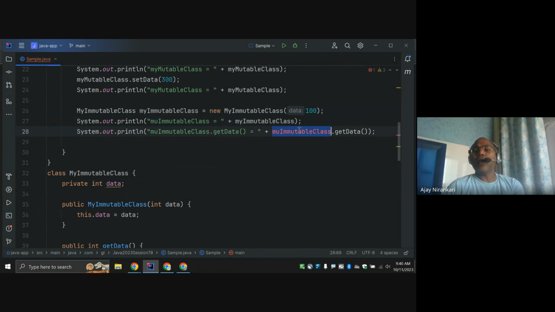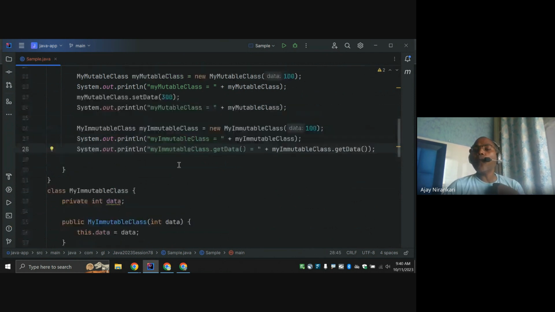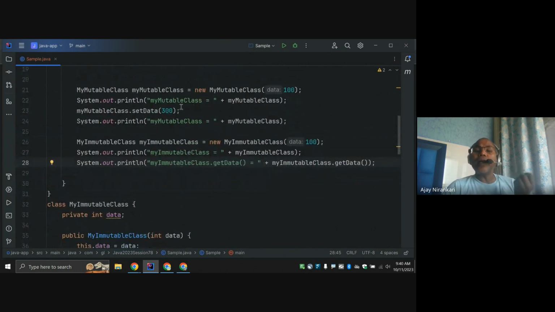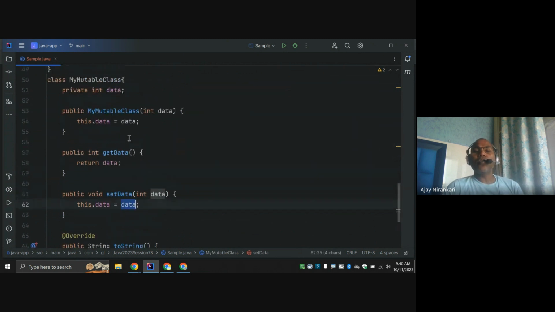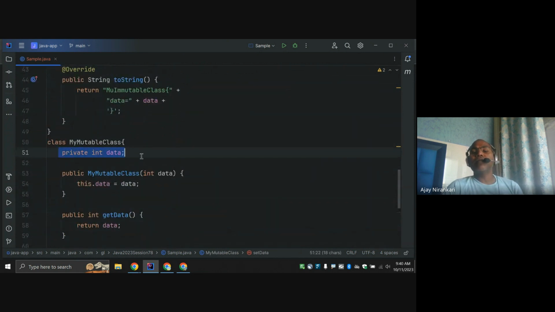So in the last point, I'm trying to say we have an option. We can create my object, and that object is either a mutable object or an immutable object. If your object provides any kind of method like set value, that setter is going to change your instance variable value, right? So this class is known as mutable. It means anyone, anytime can change this value.